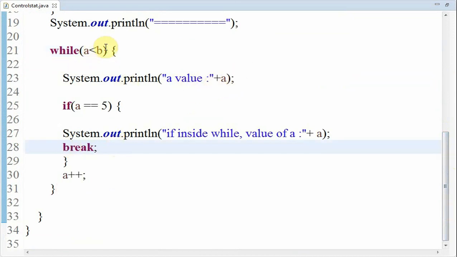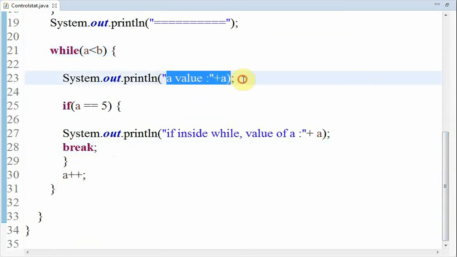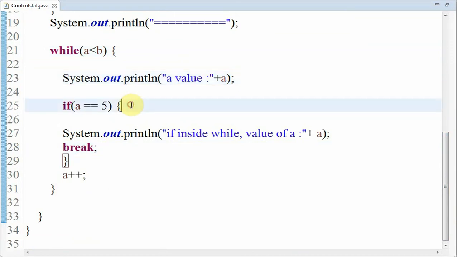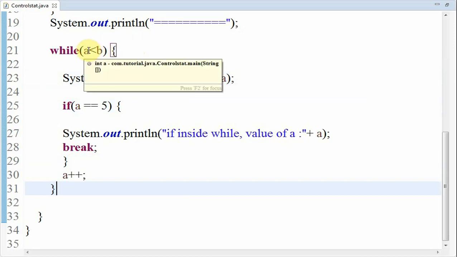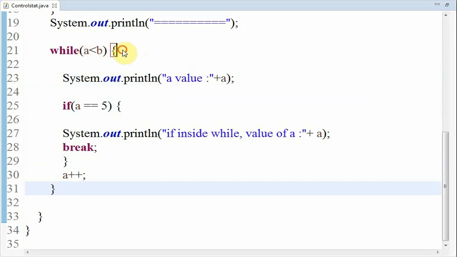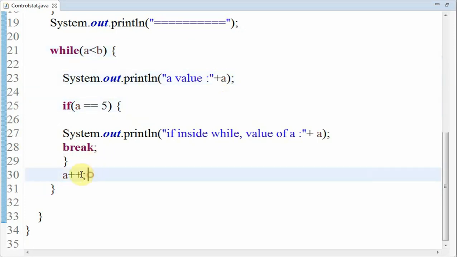At first, the value of a is 1 and b is 15. The condition is true. It will enter this block of code and print the a value as 1. So it will come over here, the condition is false, so this block of code will get skipped and the value of a will be incremented. In the next iteration, the value of a is 2, and 2 is less than 15, so it is true. It will print the a value as 2 and again come over here. Again it will get skipped and increment.